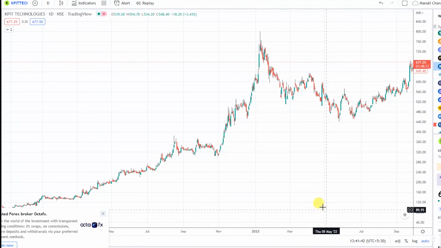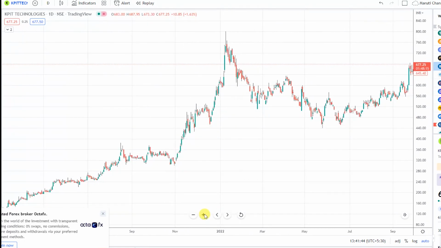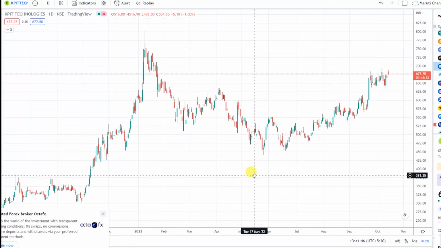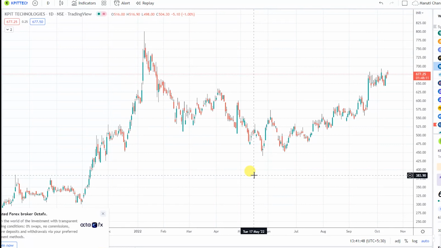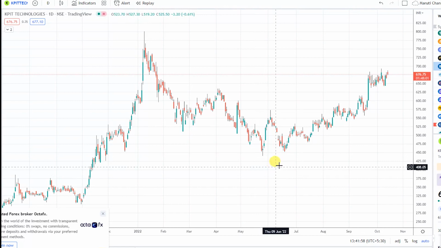Now, the reason for increasing our quantity is fundamental as well. If you want to know what the fundamental reason is, or what is good about KPIT Technologies, do let me know in the comments so that I can make a dedicated video on that as well. So you would be knowing more about this particular company.